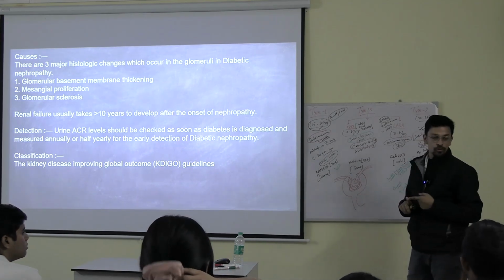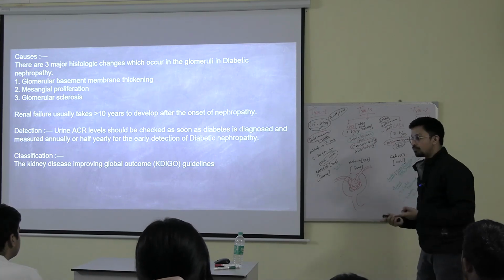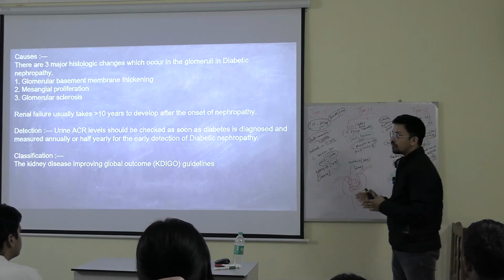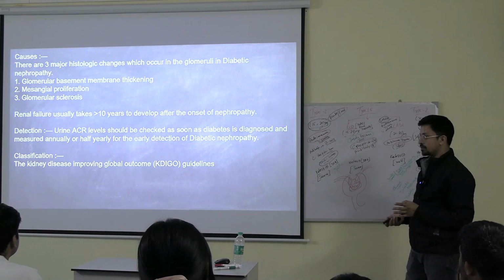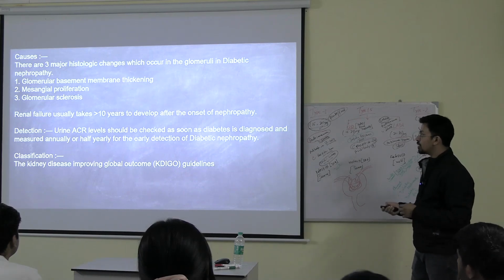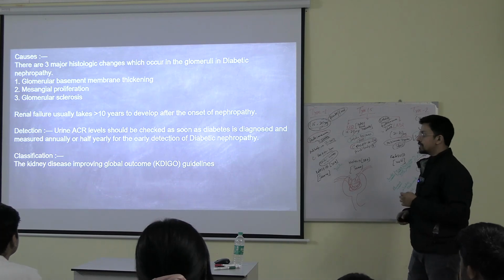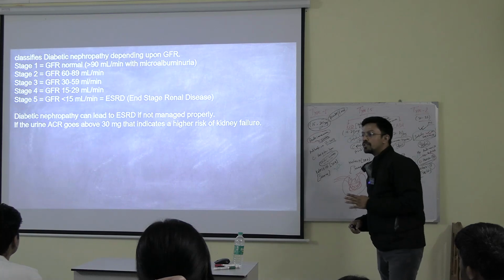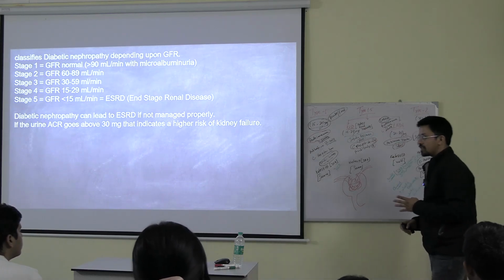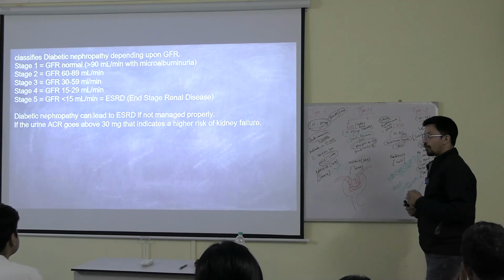For you people, what you have to know is which test is important, that is the urine ACR, and why it is important: to identify the early cases of diabetic nephropathy. Okay, that's all. Now, classification. There is a society for kidney diseases known as Kidney Disease Improving Global Outcomes, in short KDIGO. This society has classified the stages into 5 stages. You all know about the GFR, glomerular filtration rate, like how well the kidney is functioning. To measure that, we measure the glomerular filtration rate.